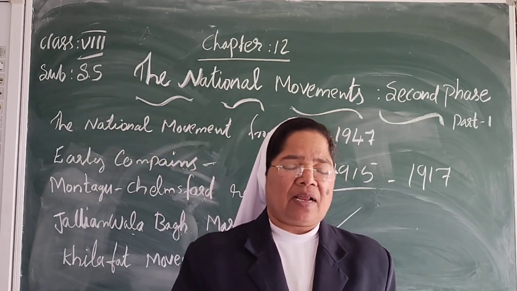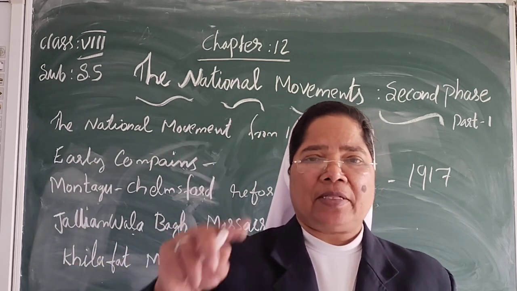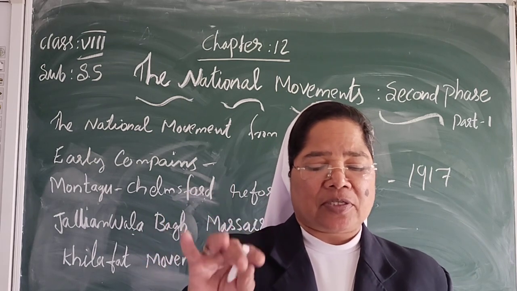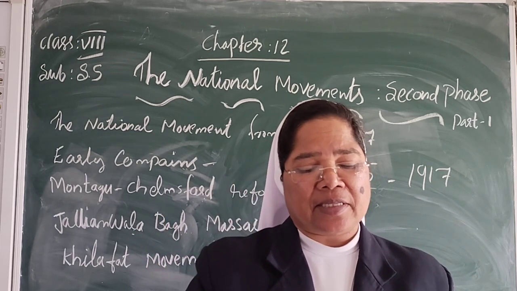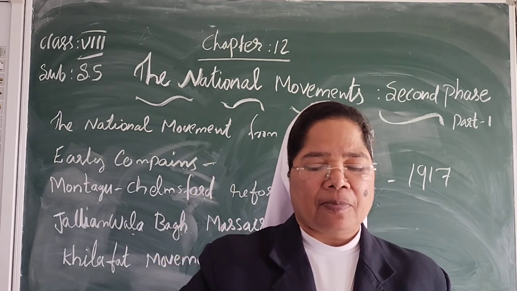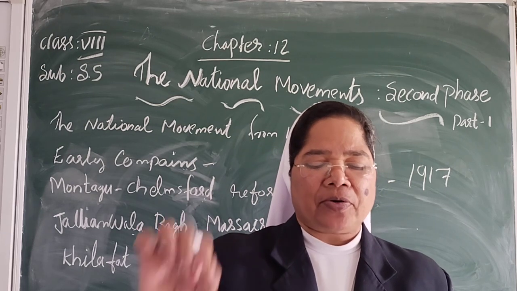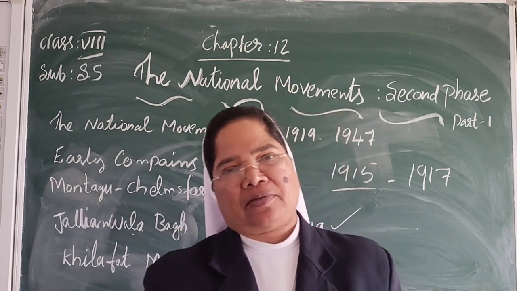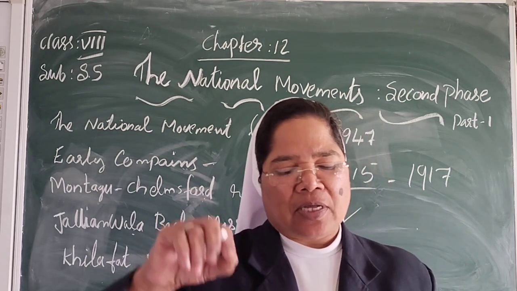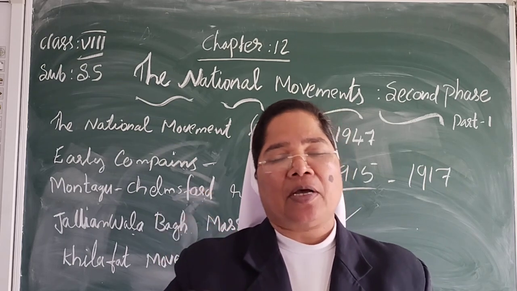This is the Khilafat movement. The Khilafat movement was organized by the two Ali brothers, Muhammad Ali and Shaukat Ali, in protest against the injustice done to Turkey after the First World War. Turkey was important to the Muslims because the Sultan of Turkey was also the Khalifa. The Khalifa was the head of the Muslims.